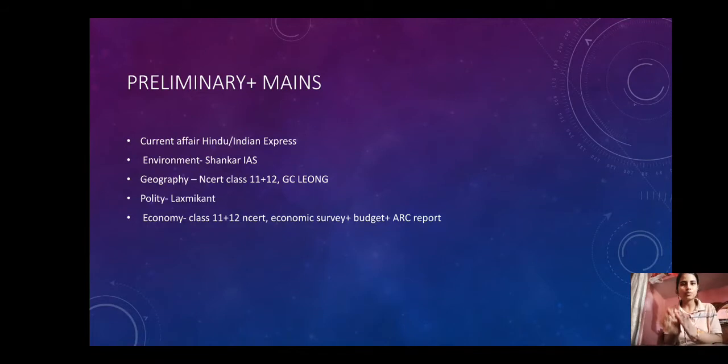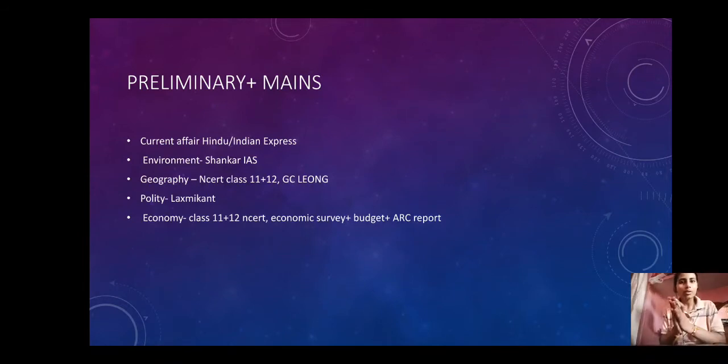You have to choose one newspaper. You can select preferably The Hindu or the Indian Express, and along with that you can go with a magazine like Yojana or Kurukshetra. Then comes the second book, which is for environment, which is the Shankar IAS book. Now, if you have less time, then you can go for the Shankar IAS notes. They are available in the market.